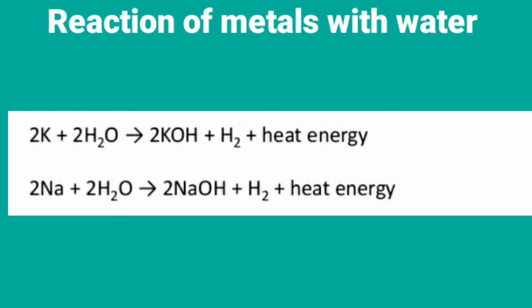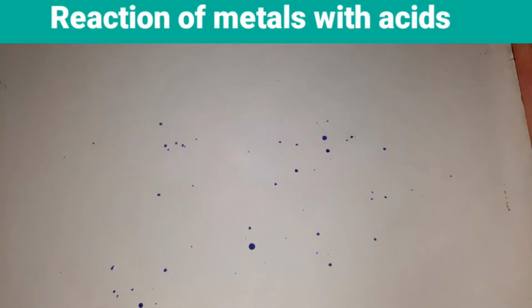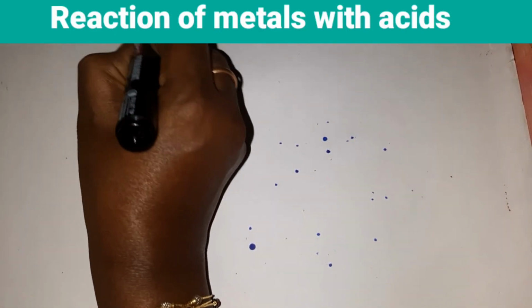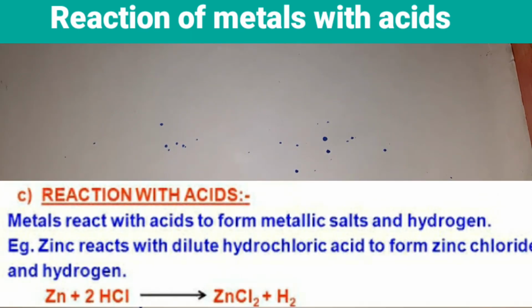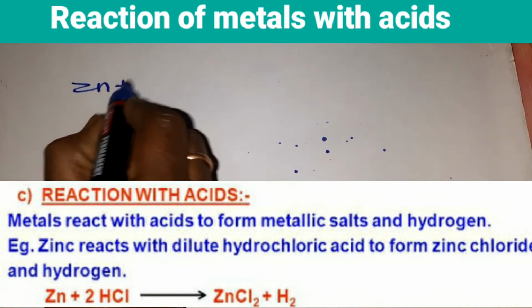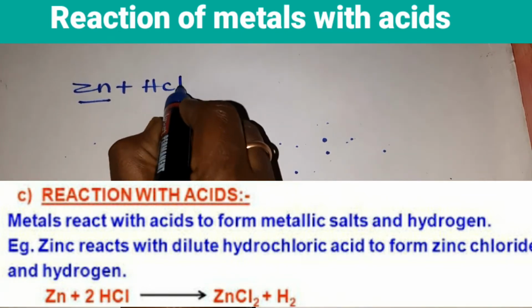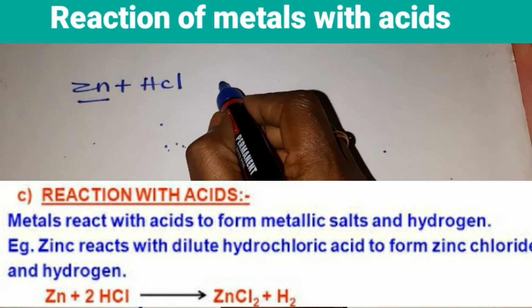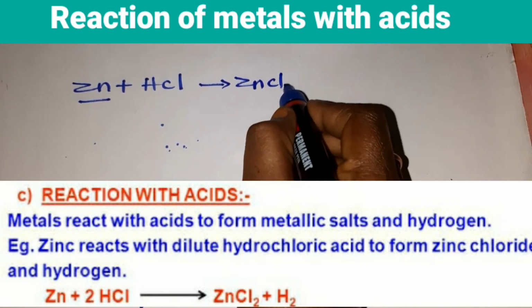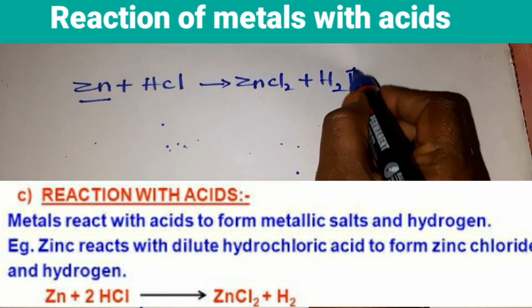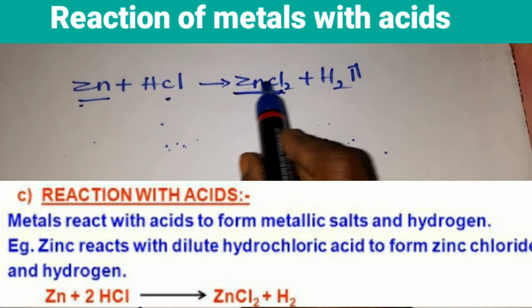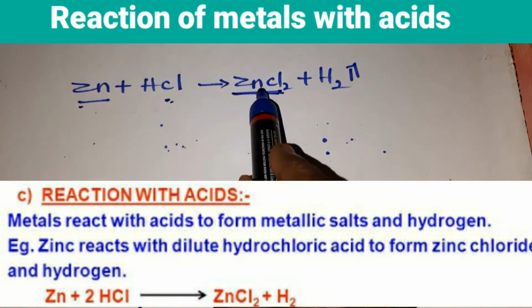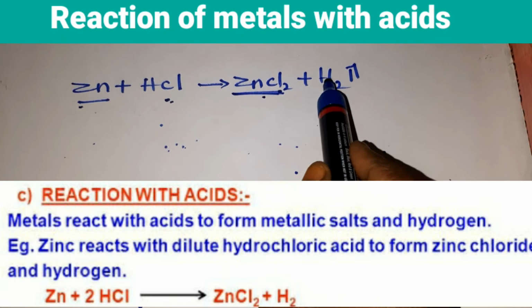Now what is the third chemical property of metals? Metals react with acids, children. What happens when metals react with acids? Metals react with acids to form metallic salts and liberate hydrogen gas. So for example, you can take zinc. When zinc is a metal, made to react with acid, what happens? You get metallic salt, zinc chloride, with the liberation of hydrogen gas. So metals react with the acids to form metallic salts. Here zinc reacts with hydrochloric acid to form zinc chloride with the liberation of hydrogen gas.